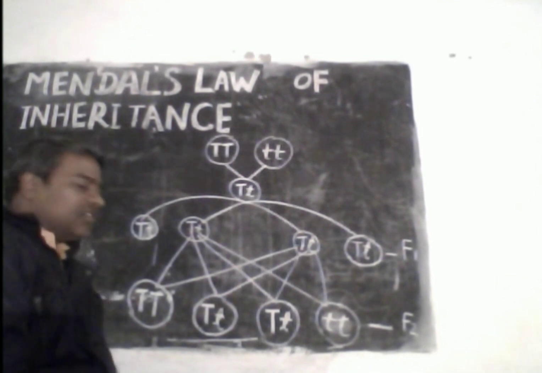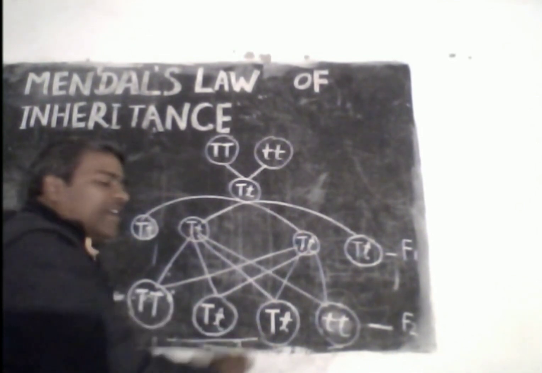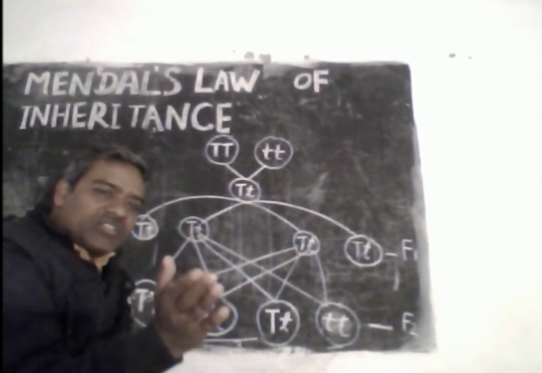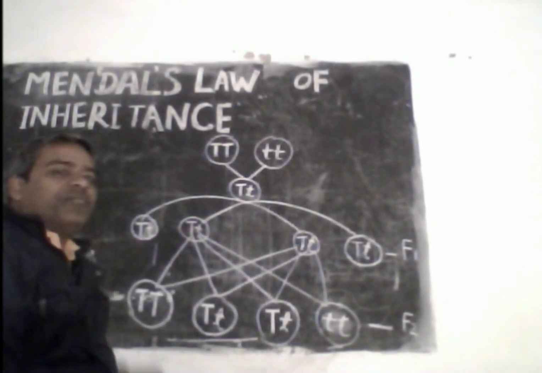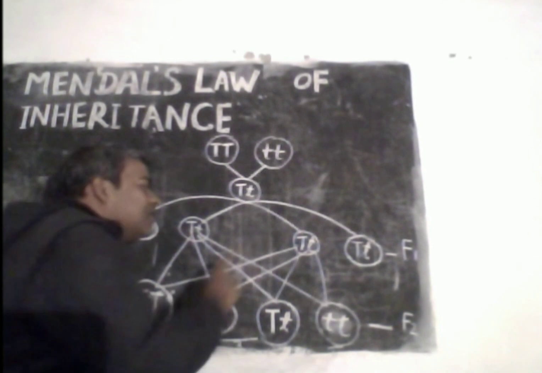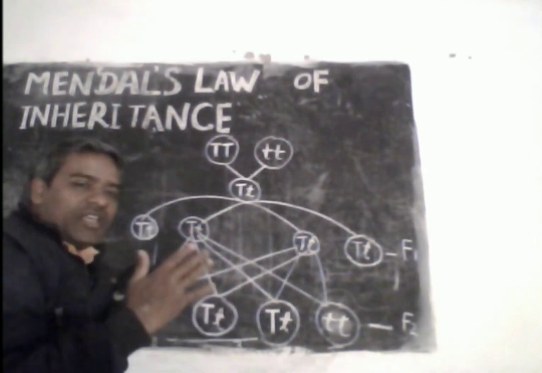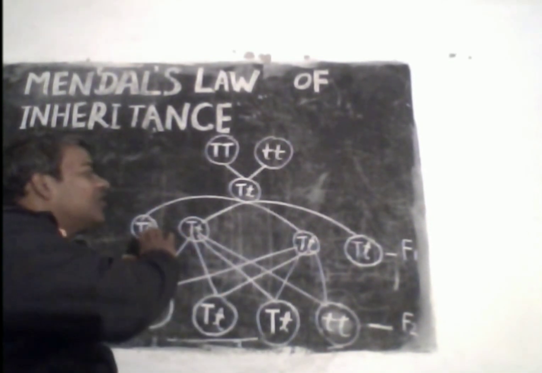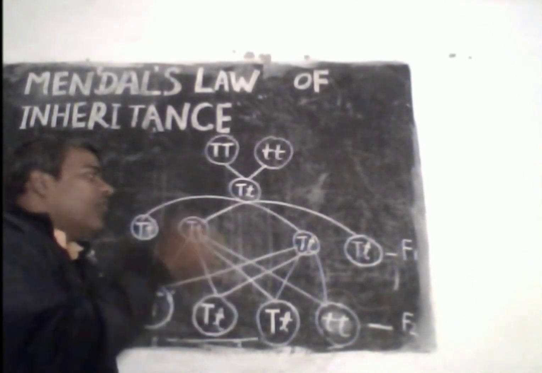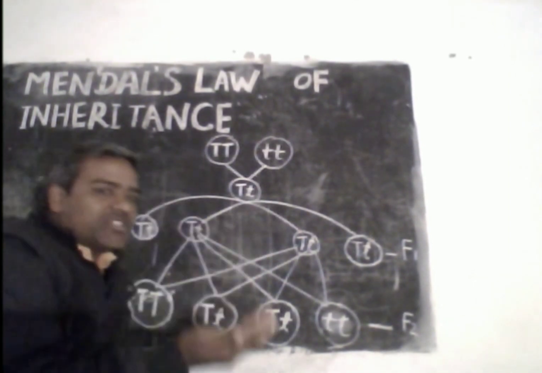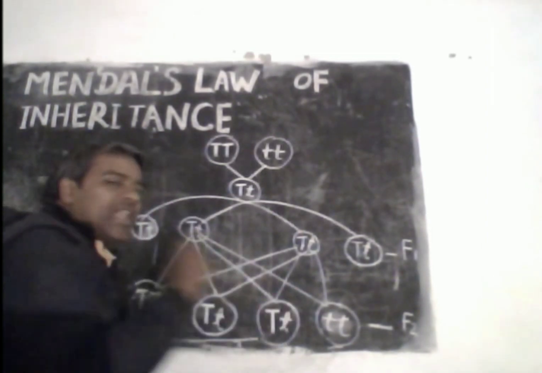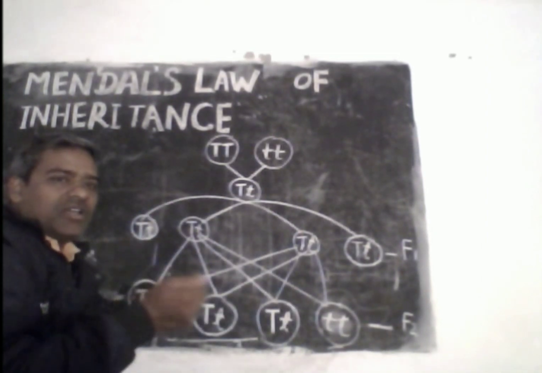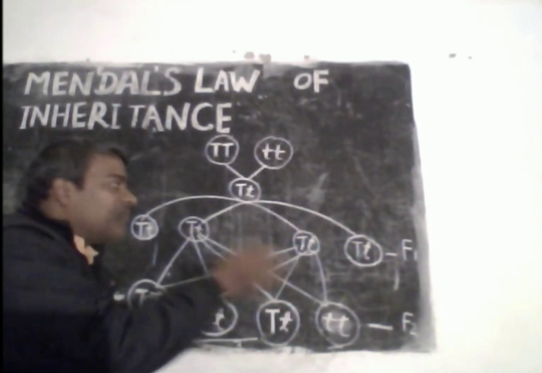He found that 75% of the plants were tall and 25% of the plants were short. In the first generation, each plant was tall because the recessive allele is suppressed, but in the second generation, the recessive alleles also appeared by the segregation.